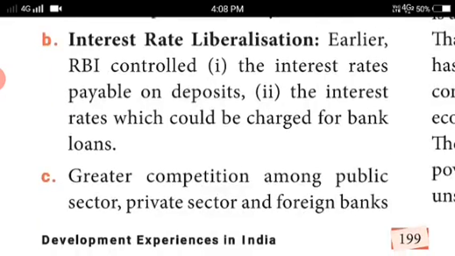Interest rate liberalization. Earlier, RBI controlled the interest rates payable on deposits and the interest rates which could be charged for bank loans. These are all liberalized by the reform.